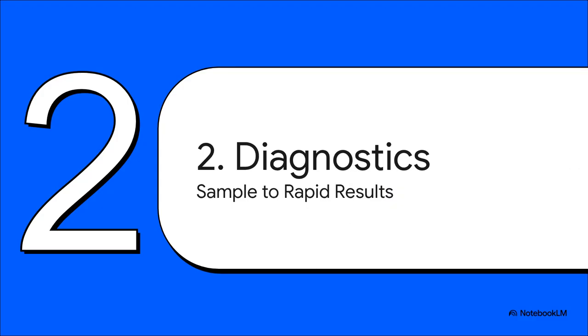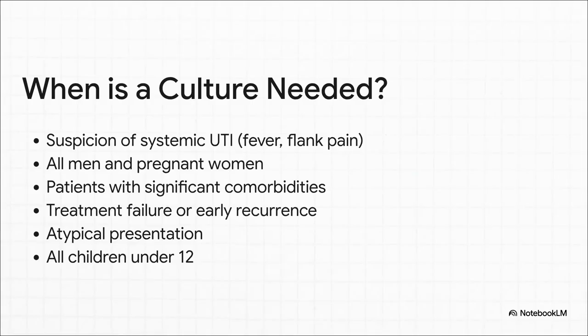Section 2, Diagnostics and Identification. Because getting the treatment right starts with getting the diagnosis right. This list is a perfect example of what we call antimicrobial stewardship, basically using our tools wisely. You'll notice a urine culture isn't a default for every single person with symptoms. No, it's reserved for these specific higher-risk scenarios. This targeted approach means we're not over-testing or over-prescribing for simple cases, which is a huge deal.